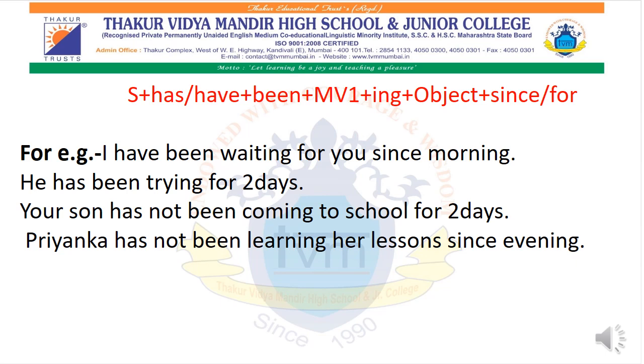I'll repeat it again. For present perfect continuous tense, you have to make use of subject plus has/have plus been plus verb first form plus ing plus object, and when to use since and for. Since is the exact timing, the fixed timing that is given. It can also be any of the 3 timings, whether morning, evening, night. If any of these words are mentioned, you all can use since. And if indefinite time is given, you all have to use for. Okay, look at these examples, take down notes so that you all will understand in a better way.